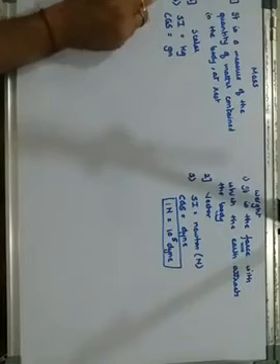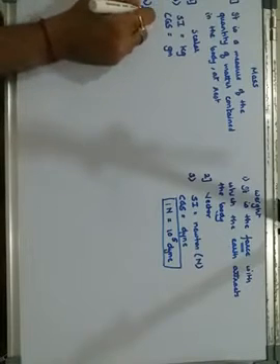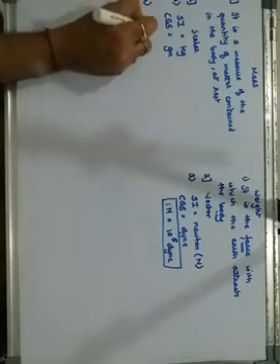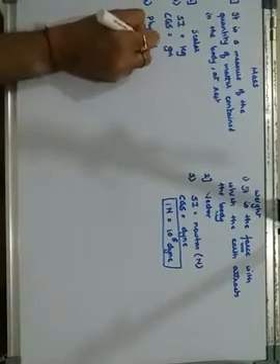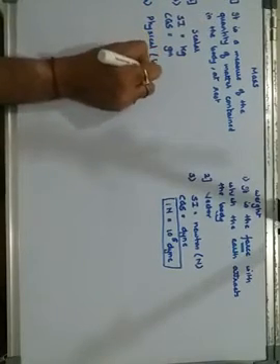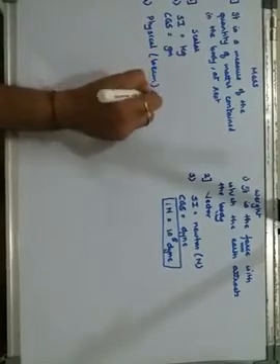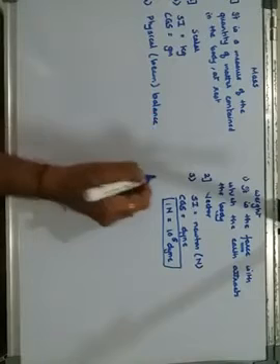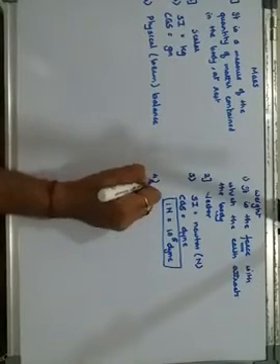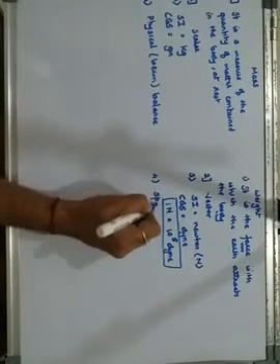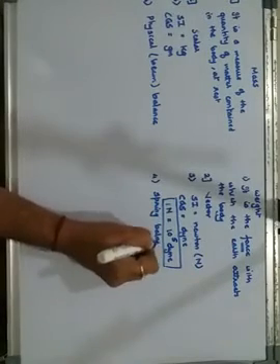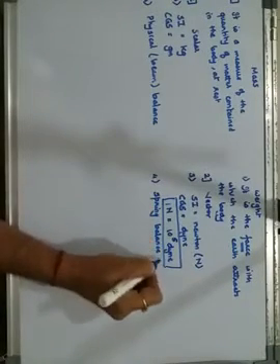Then the fourth point, how do we measure it? Mass can be measured by a physical balance, or we call it a beam balance. Getting it? And here weight is to be measured by a spring balance.